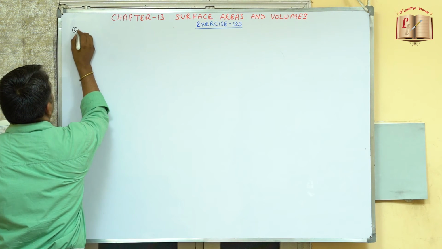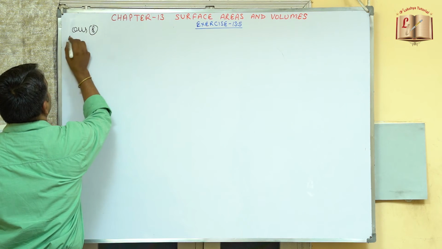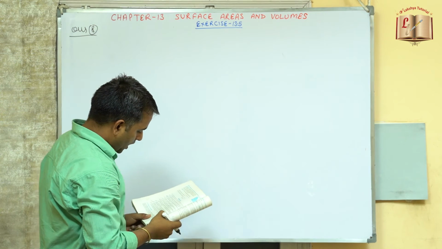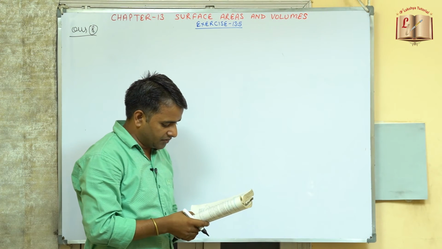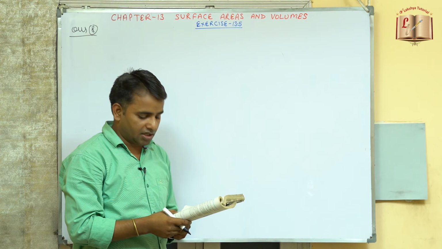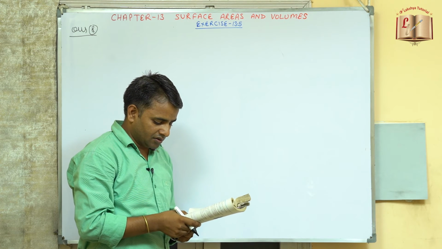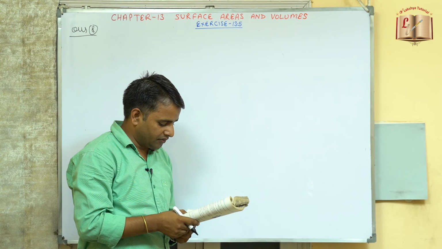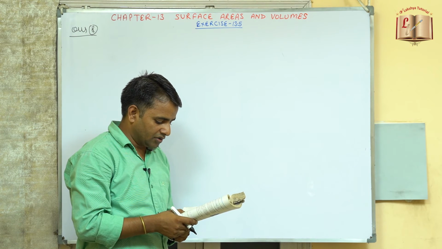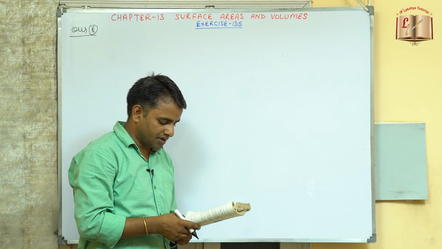So now coming to question number 8. A solid cube of side 12 centimeter is cut into 8 cubes of equal volumes. So what will be the side of the new cube? Also find the ratio between their surface areas.